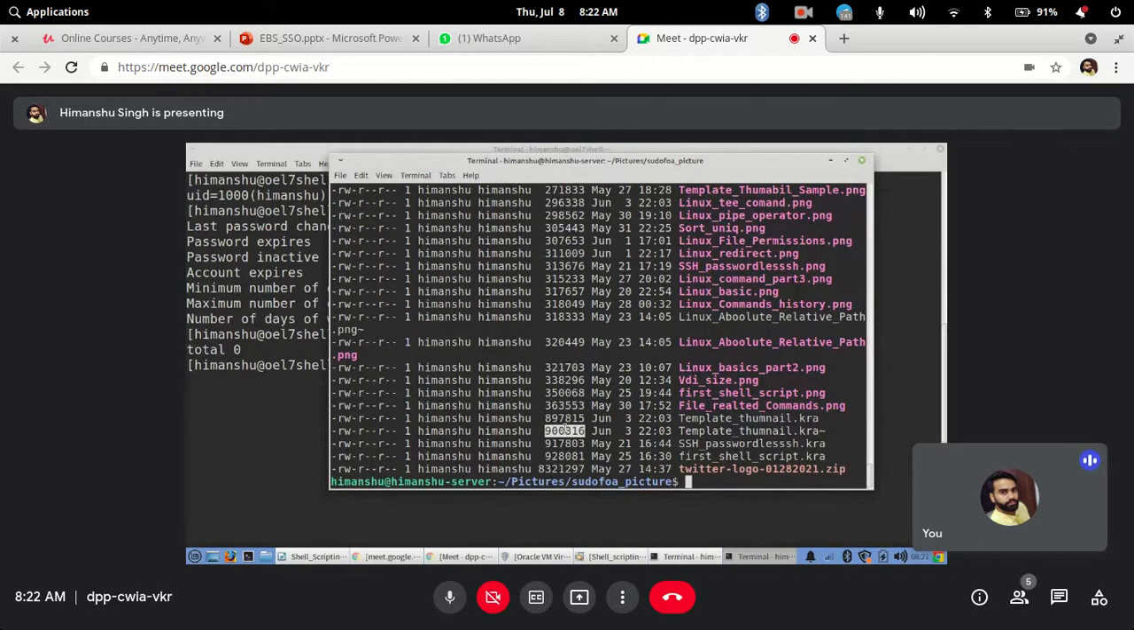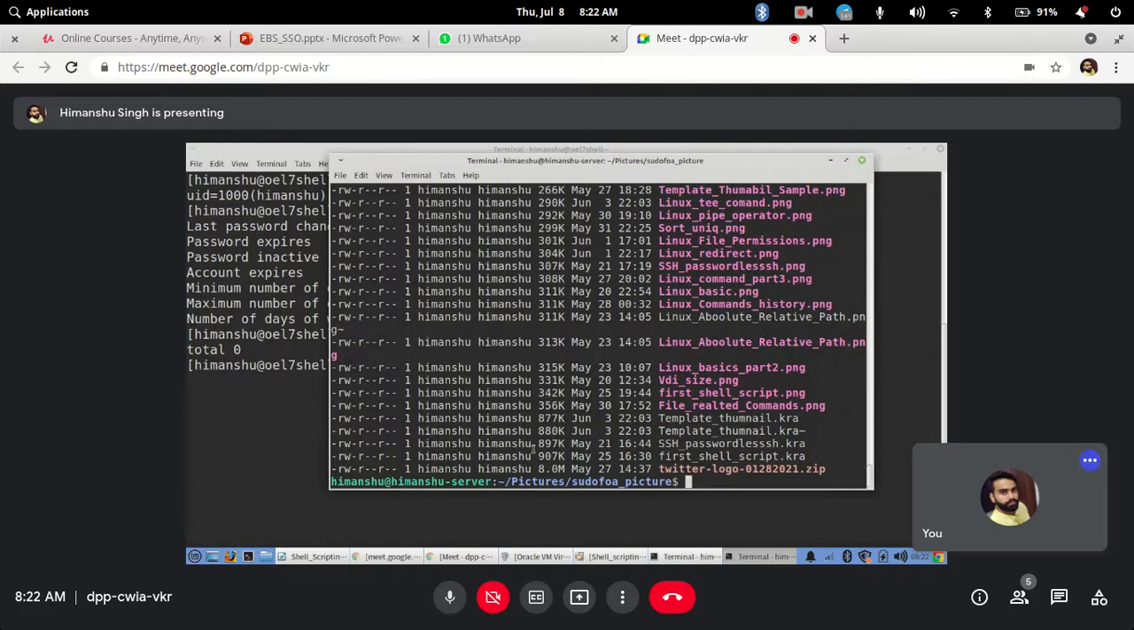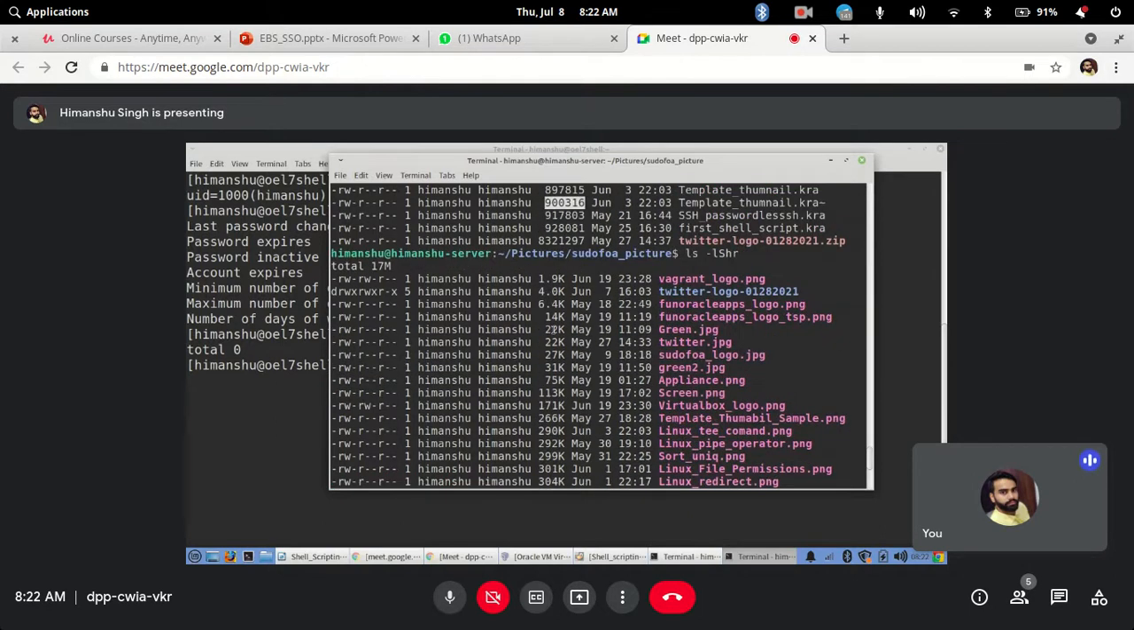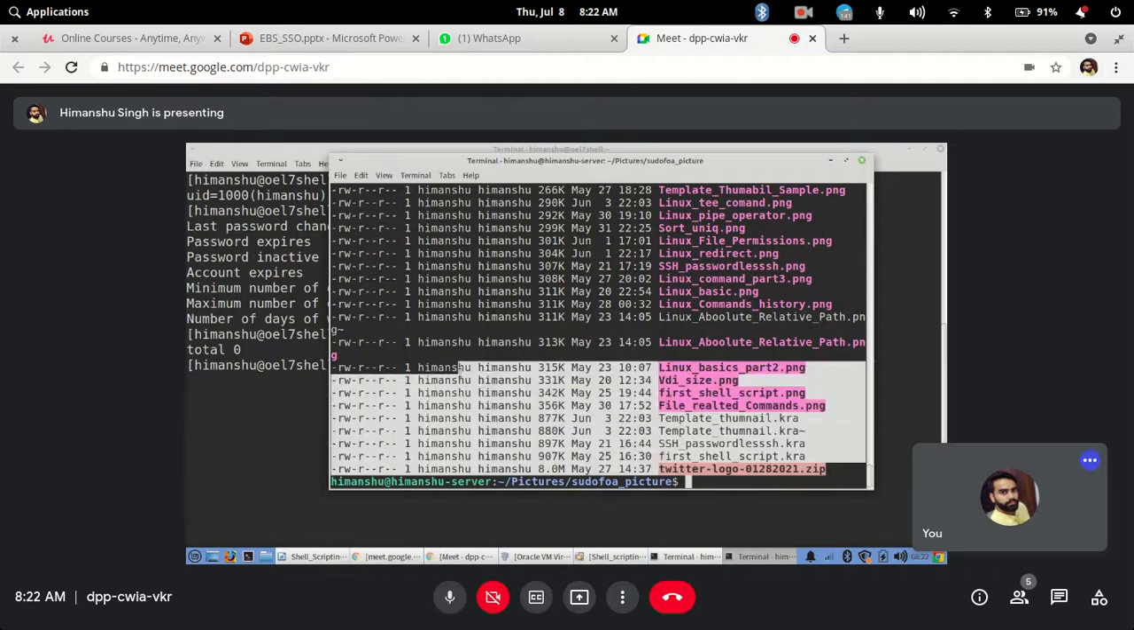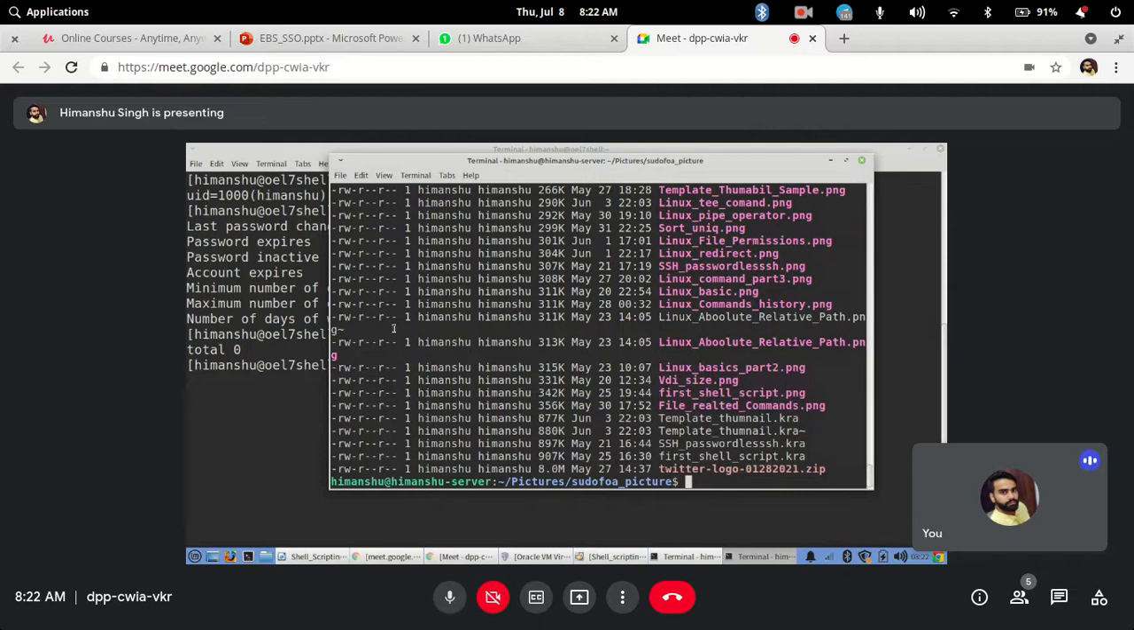Rather than calculating yourself, there is one more option you can use along with it. H is for human readable format. It will convert the size into something meaningful that is easier for you to understand. If I hit enter here, see, now it has changed. This file size is 8 MB. This is some 900k, 900k, 900k, 1.9k. So it will easily show you the actual size. You don't have to calculate it, it will display it on the screen itself. Clear?